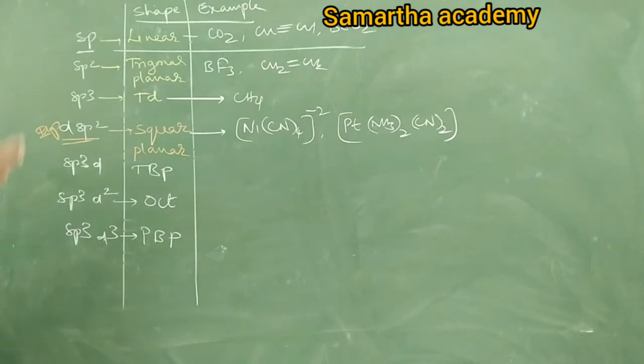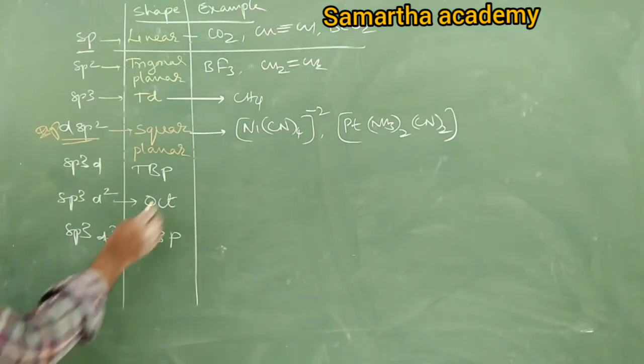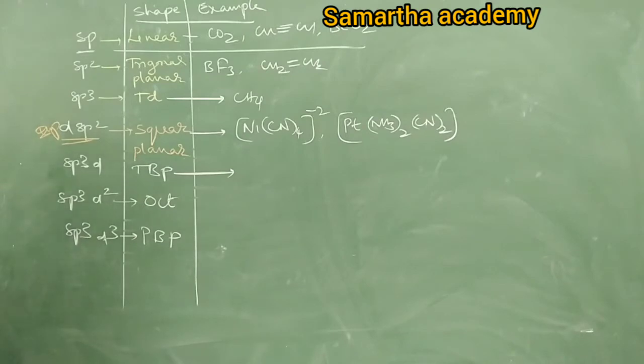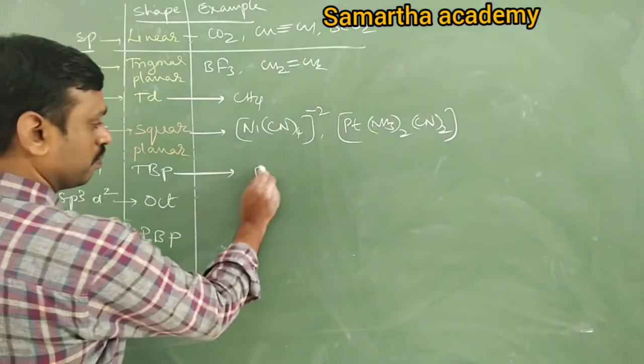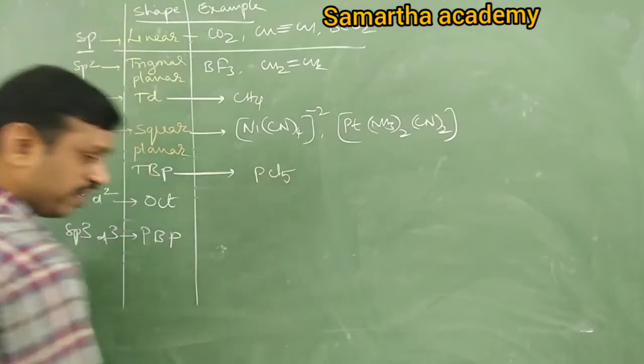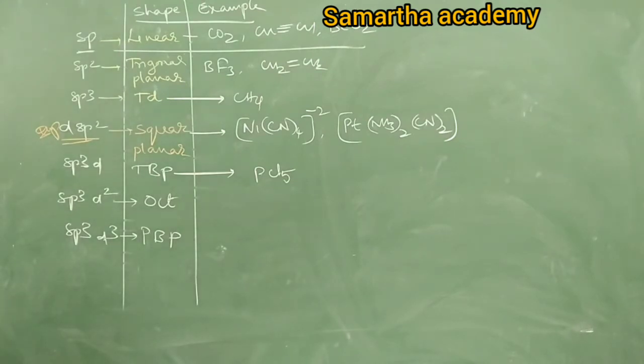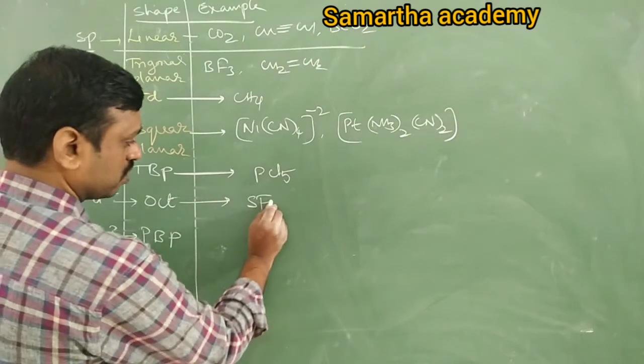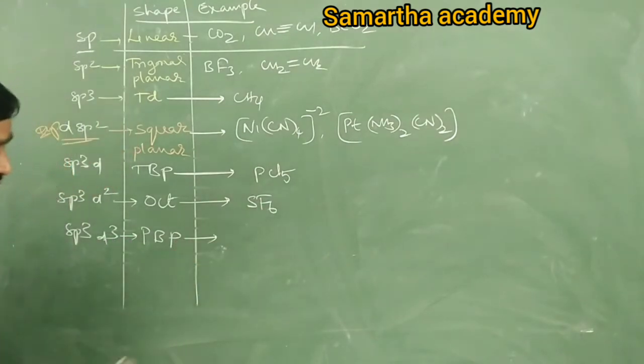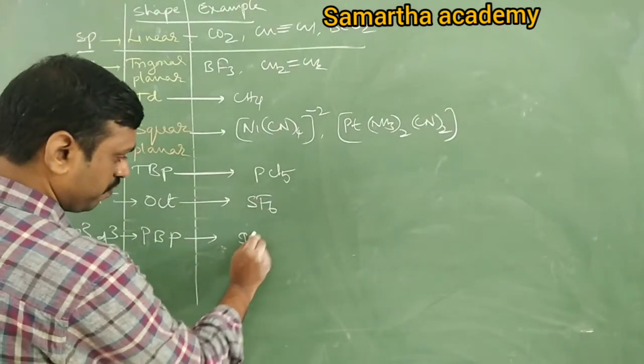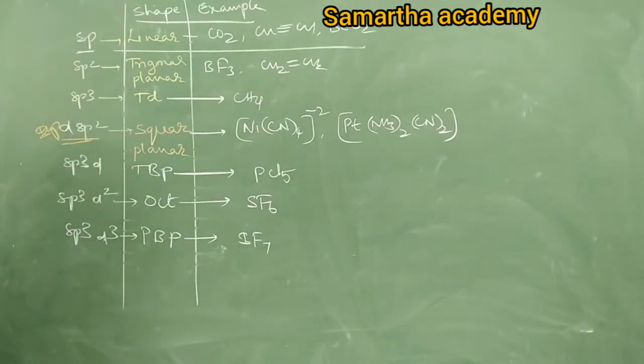Okay, next, sp3d example: PCl5. Next, sp3d2, example SF6. sp3d3 is IF7. Many are there, just remember.